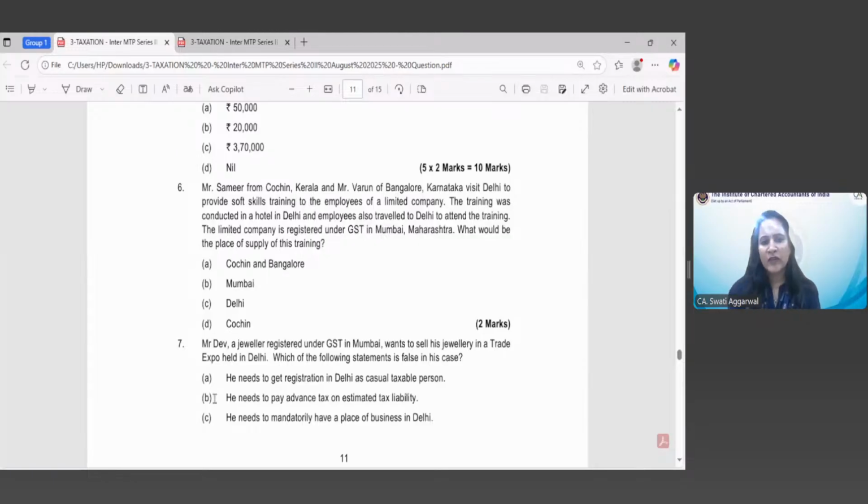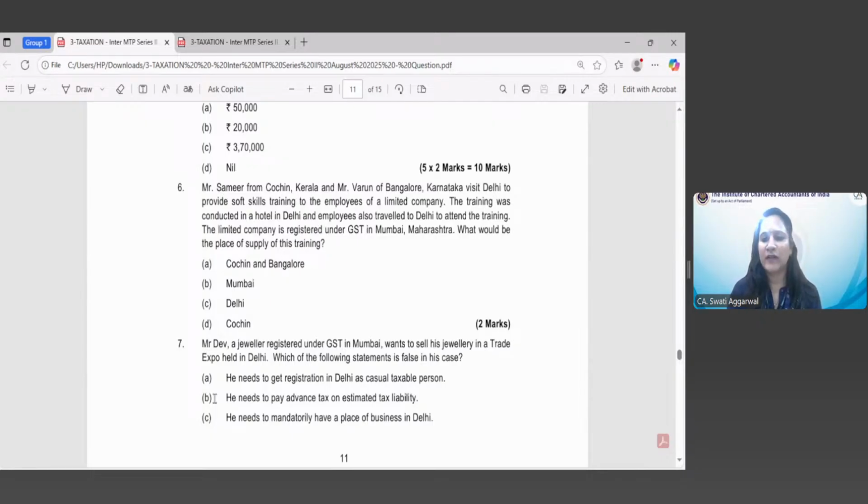So even though the training has been conducted at a hotel in Delhi and employees have traveled to Delhi to attend the training, the place of supply in this case is Mumbai. That is the correct answer because the recipient is registered. Very good. These are small nitty-gritties which you need to keep in mind.